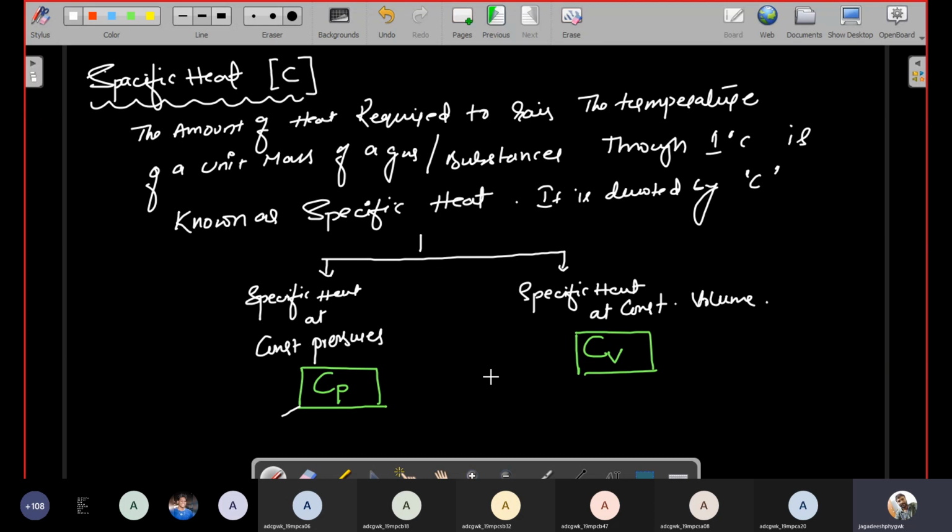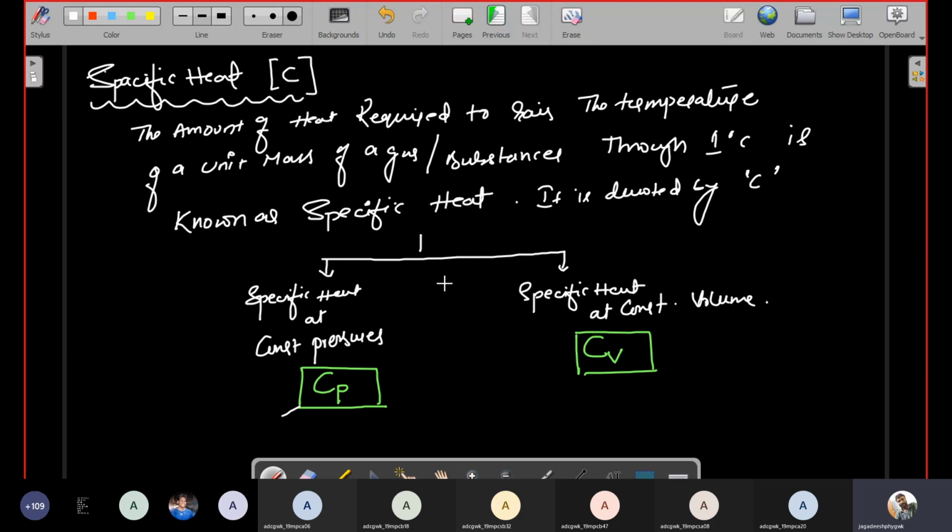And specific heat is classified into two ways: specific heat at constant pressure, and specific heat at constant volume. So these are represented by Cp and Cv. Okay, right.